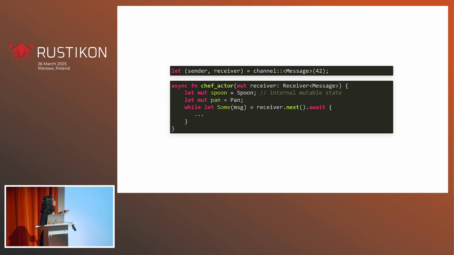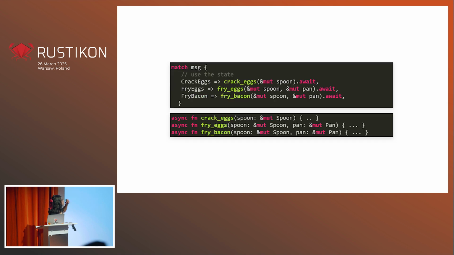Now, this is what an actor might look like in code. We can create something called a channel. That's like our pipe for sending our message. And it's got two ends. It's got a sending end and a receiving end. The chef is going to take hold of the receiver, and that's what it's going to use to receive messages. And it's going to have its own internal state. It's going to have its own spoon and pan, and it never shares those with anyone else. So when it gets a message, that message is going to tell it to cook something, and it's going to proceed to cook.